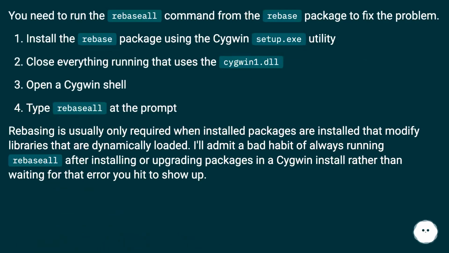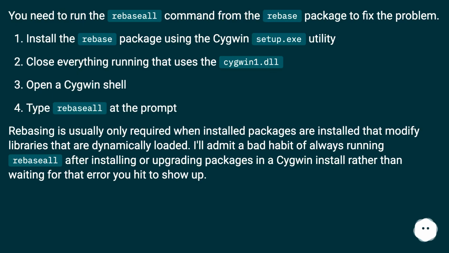You need to run the rebase command from the rebase package to fix the problem. Install the rebase package using the Cygwin setup.exe utility. Close everything running that uses the cygwin1.dll. Open a Cygwin shell. Type rebase at the prompt.